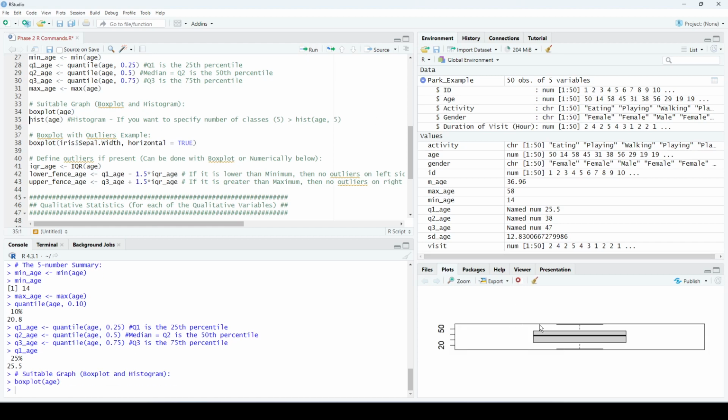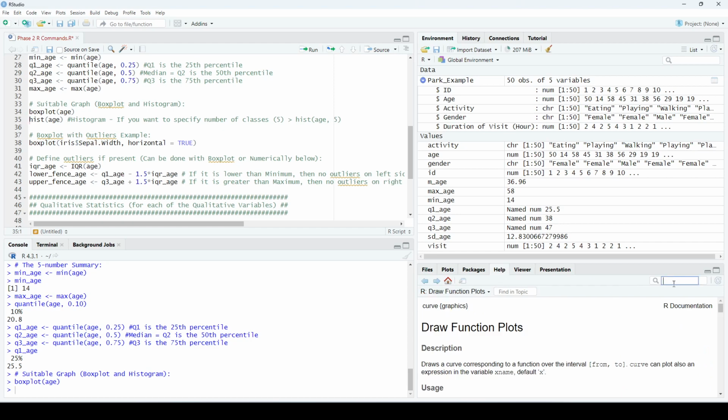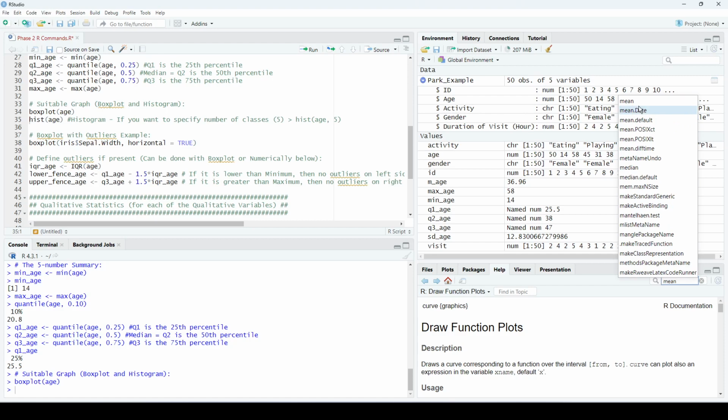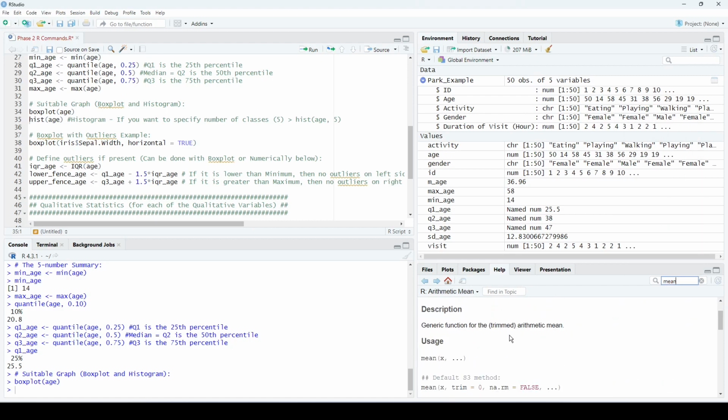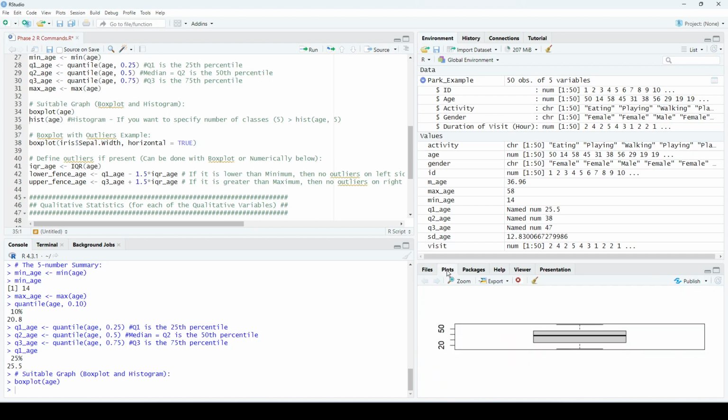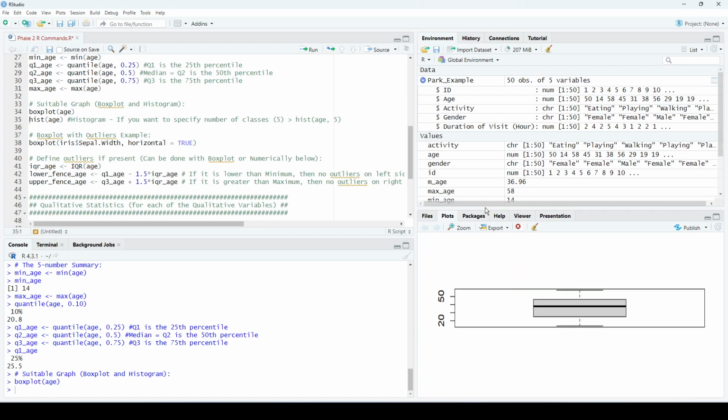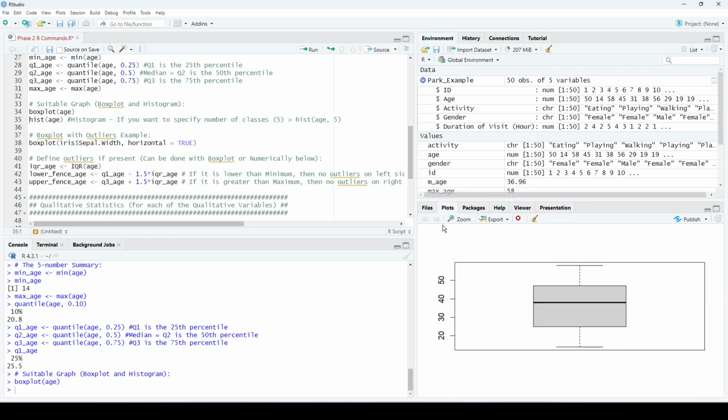In the right bottom corner here, you'll find several tabs. This tab here can help you with a specific function. For example, if you want to find help with the mean function, you just write mean and it will give you some examples of how to do it in R and so on. And this is one of the most useful ones for us, the plots menu. Once you click the plots menu here, it will give you the history of all the plots. And as you can see, there are some arrows here that you can use to get the previous plot or the next plot. Of course, I have only one plot here, so I cannot navigate through them. But anyway, they are here if you have several plots.